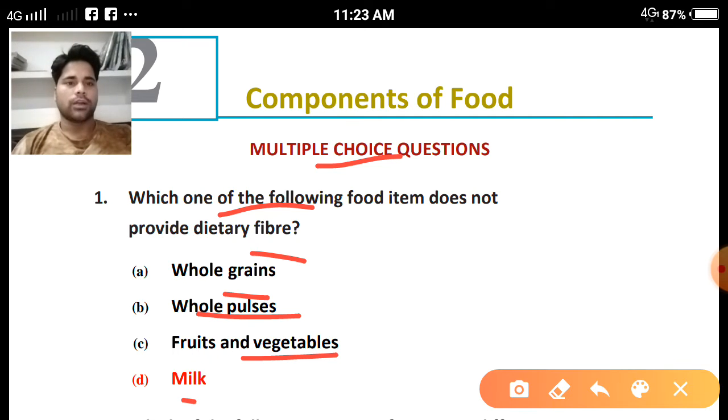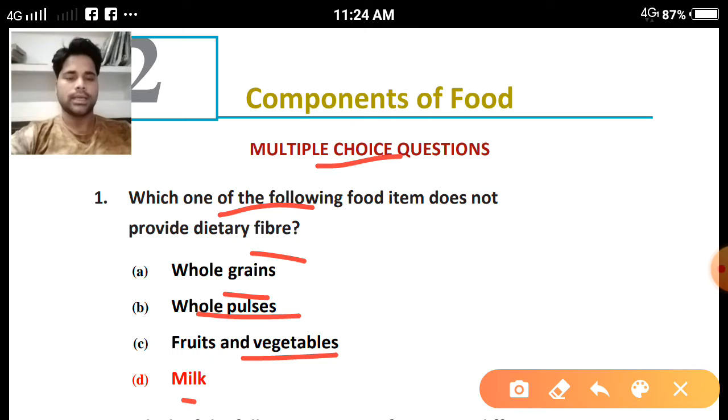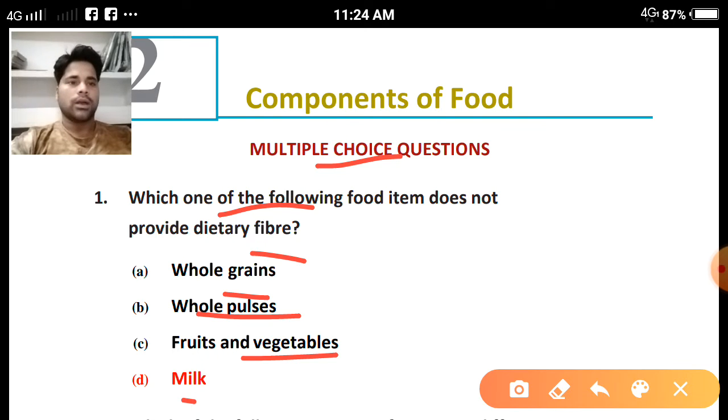Whole grains, whole pulses, fruits and vegetables all provide dietary fibers to the body. We have seen the examples in our notes. Milk is obtained from animals and is protein rich, so it provides a special nutrient called protein. So the odd answer is option D, milk.